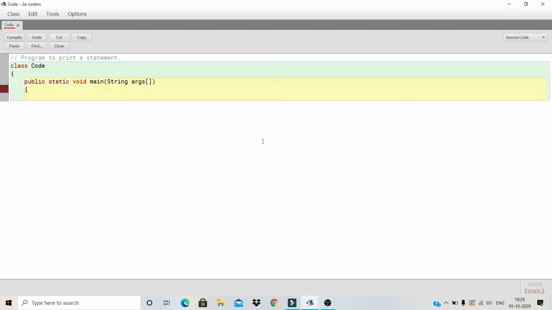Next we need to open the body for the main method. After that, what do we do? Simple. We write the statement to print. It's not like Python, where you just write print. In Java you write this big line, System.out.println, then it displays your message and prints it in the command window when we execute the program. Then we need to write the message in quotes.